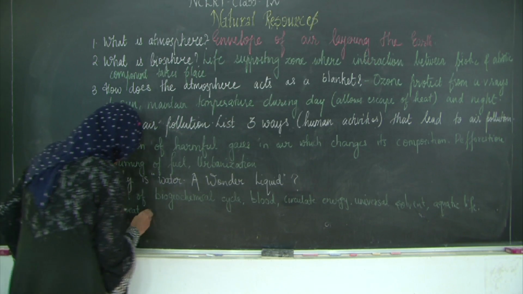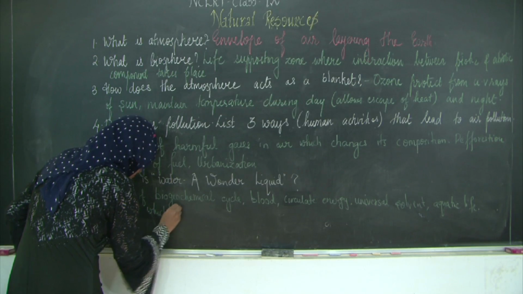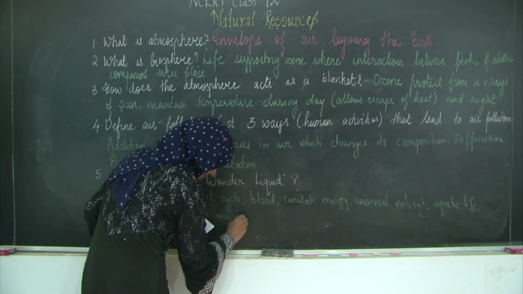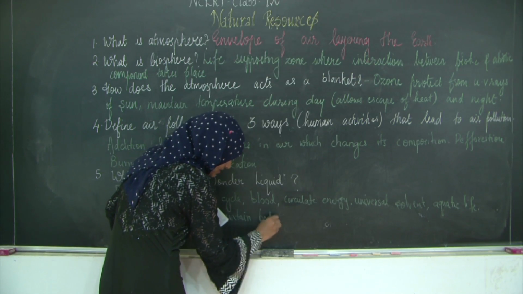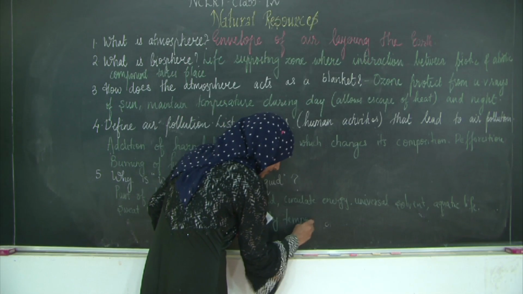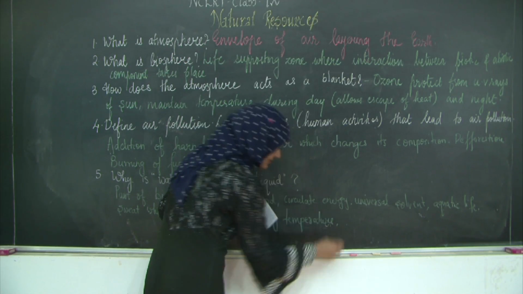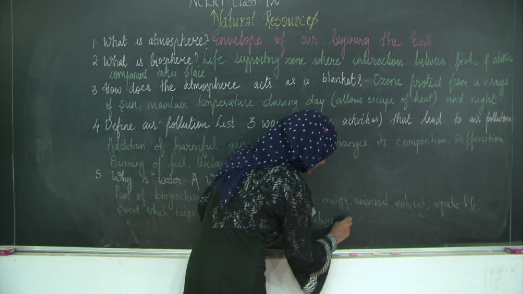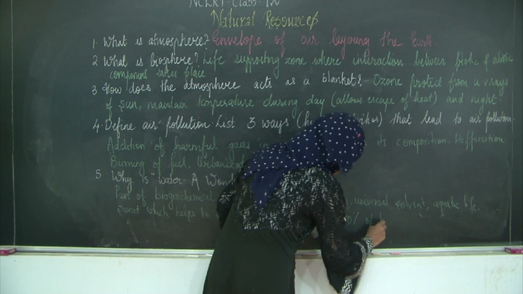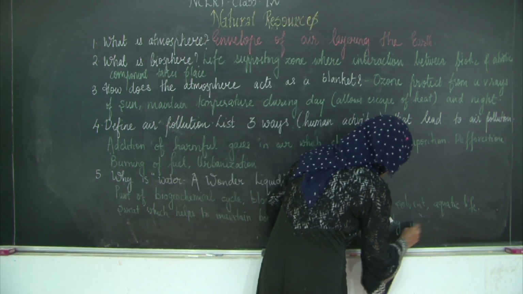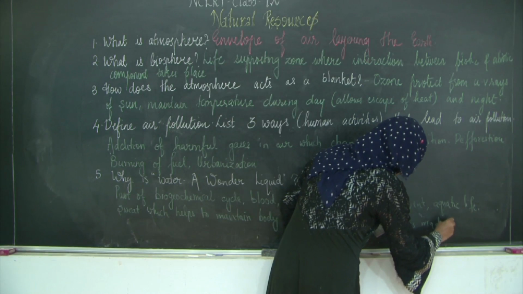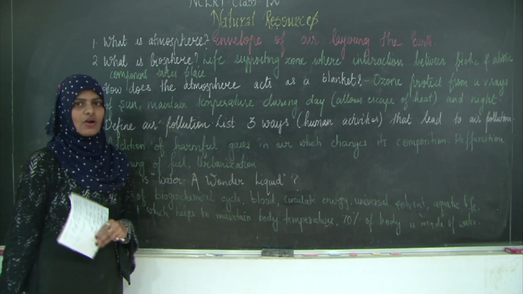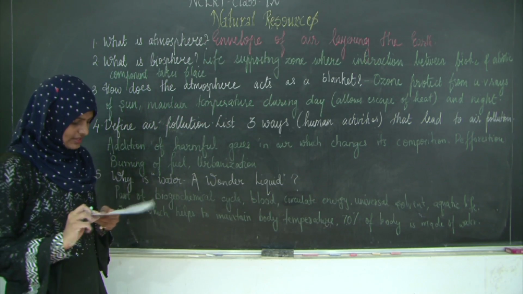Sweat, which helps to maintain body temperature. And we all know around 70% of our body is made up of nothing but water. So, it is the major composition of our body itself. So, 70% of body is made of water. Okay. So, these are the things because of which water is called a wonder liquid. Let us go to the next question.